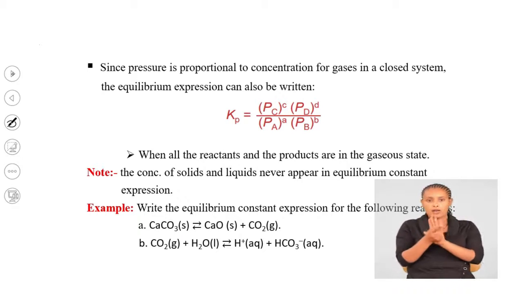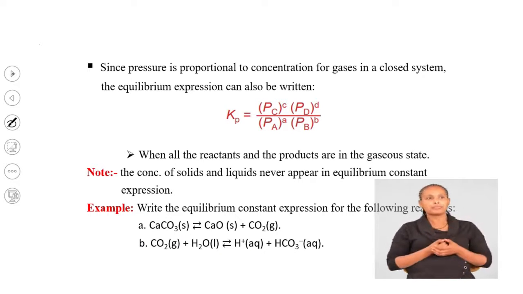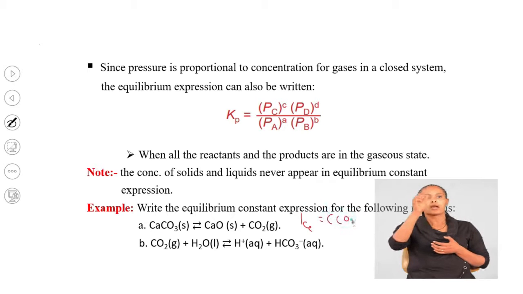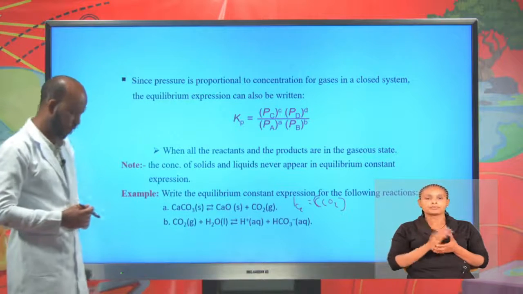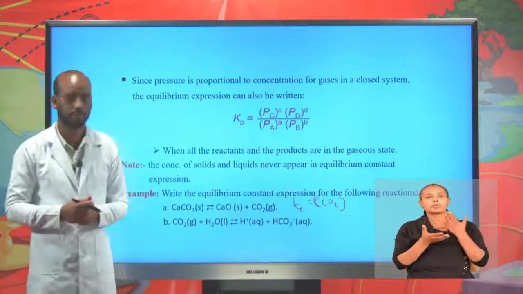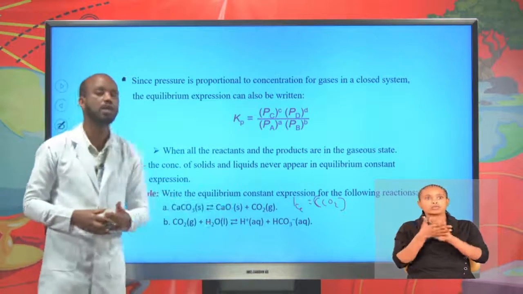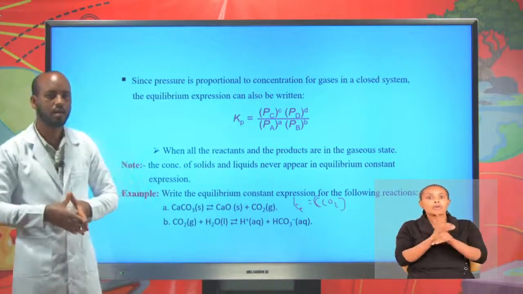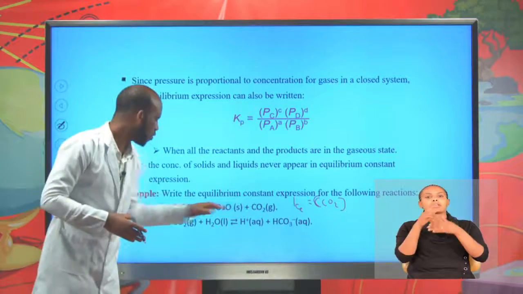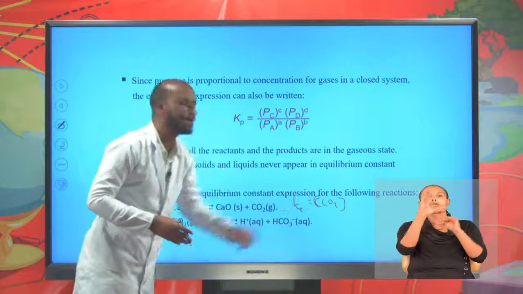For example, write the equilibrium constant expression for the following reactions. Calcium carbonate is in equilibrium with calcium oxide and carbon dioxide. Write the equilibrium constant expression for this reaction. Now Kc for this reaction, Kc equal concentration of carbon dioxide, CO2, raised to its coefficient, which is 1. Note that concentration terms which involve solid and liquid do not appear in the equilibrium constant expression. Therefore, Kc for this reaction is concentration of carbon dioxide.